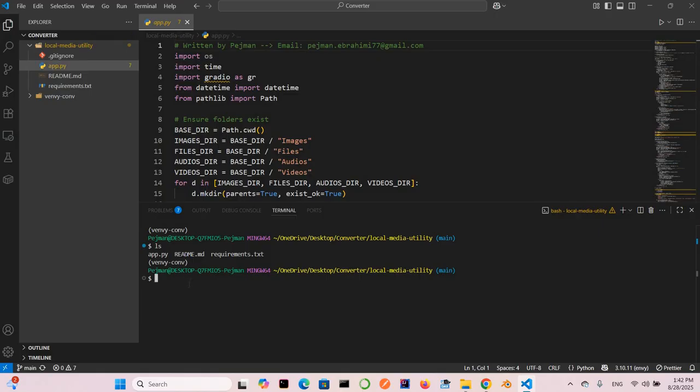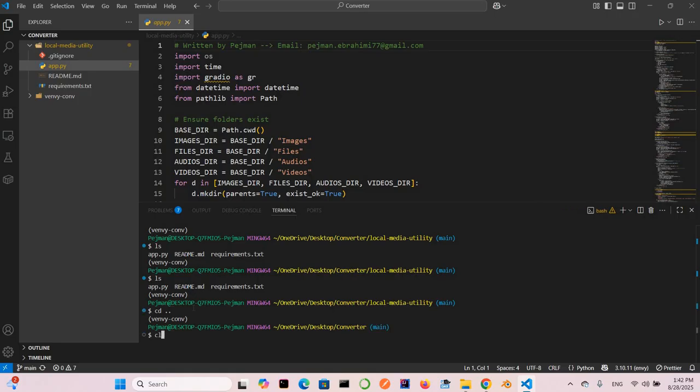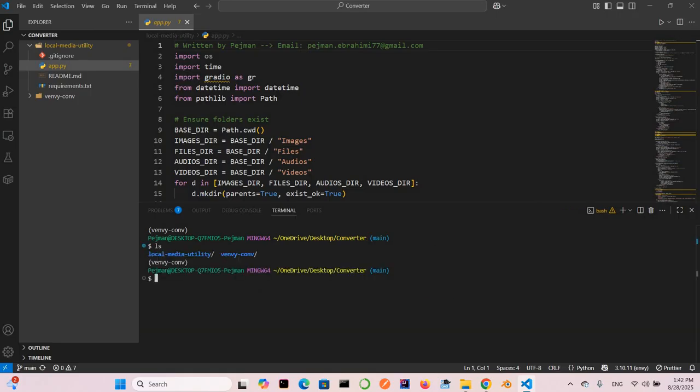But again, be sure that when you write ls, you can see all of these files. If I go back one level, you can check here, and first of all you see this, so it is not good. You need to go to the project directory. So here, you need to see these files, and we need to install the requirements.txt.